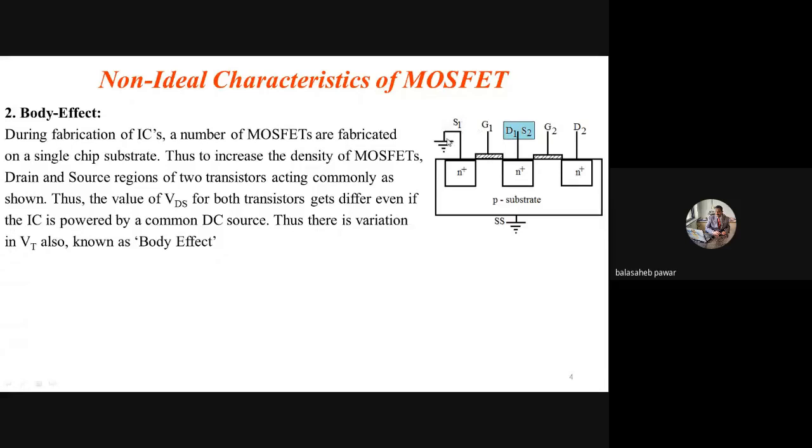Now for the second transistor, how much will be VDS2? That will be equal to VD2 minus VS2. But the source terminal of that second transistor is not grounded.